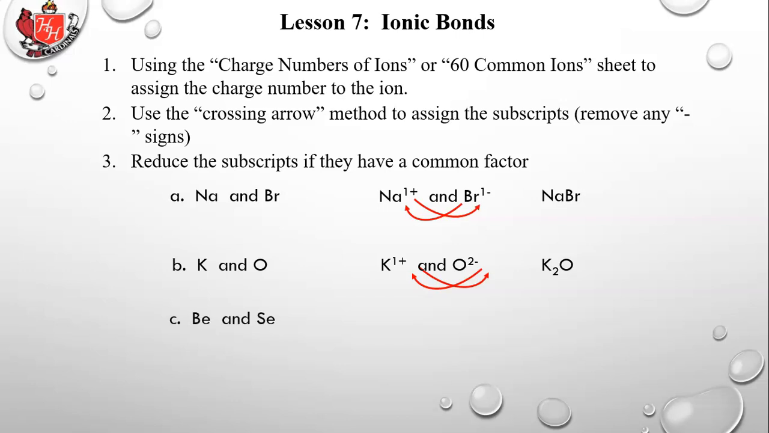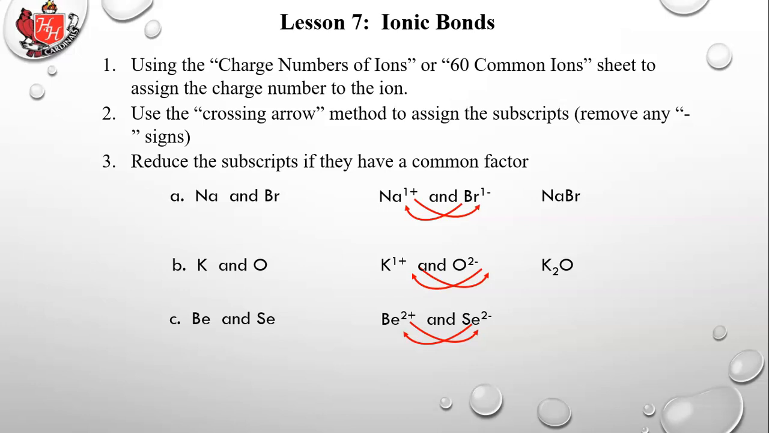Okay, beryllium and selenium. So beryllium wants to form a 2 plus charge. If you look at it, it's in the second column on the periodic table. It likes to give up 2 electrons to become like the noble gas in the row before it. Selenium likes to take on 2 electrons because it's in the third to last column, counting the noble gases. So it likes to take on 2 electrons to become like the nearest noble gas.